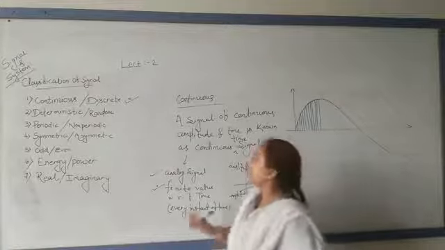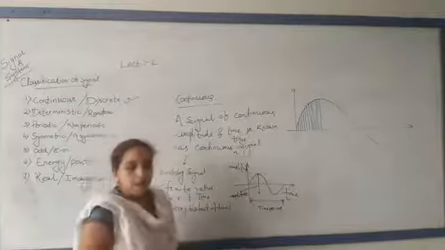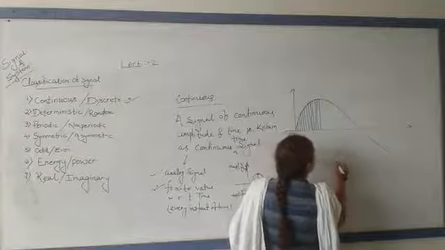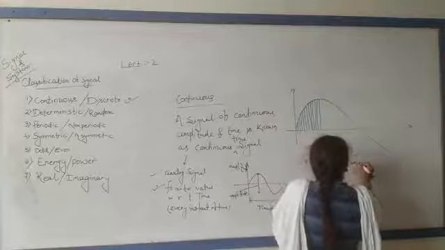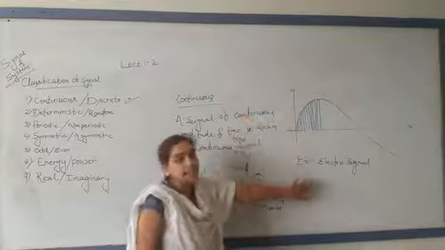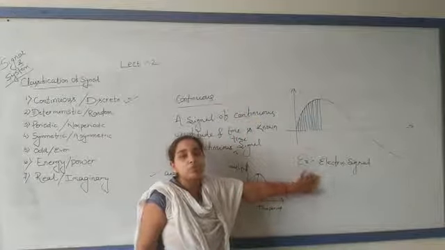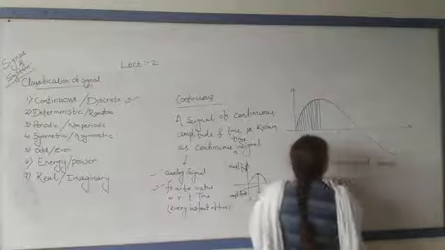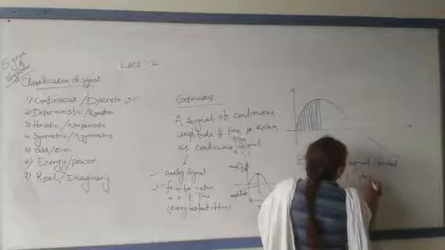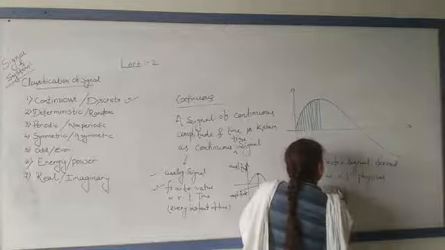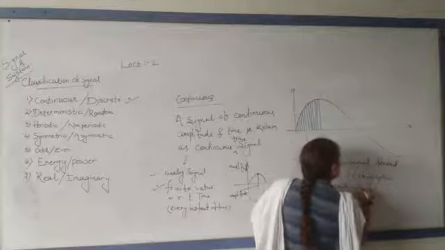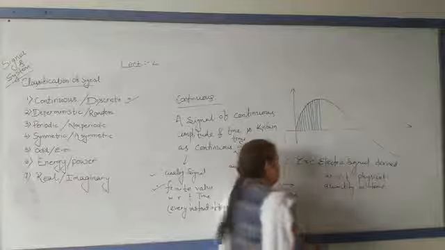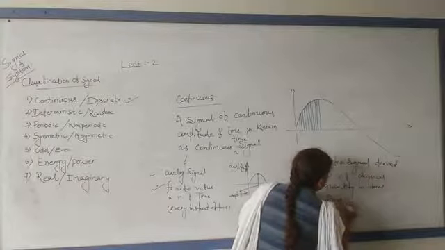The best example of a continuous signal is an electric signal derived in proportion with a physical quantity such as temperature, pressure, or sound.